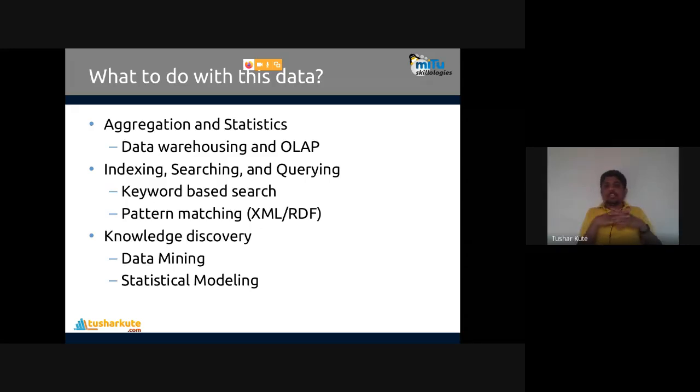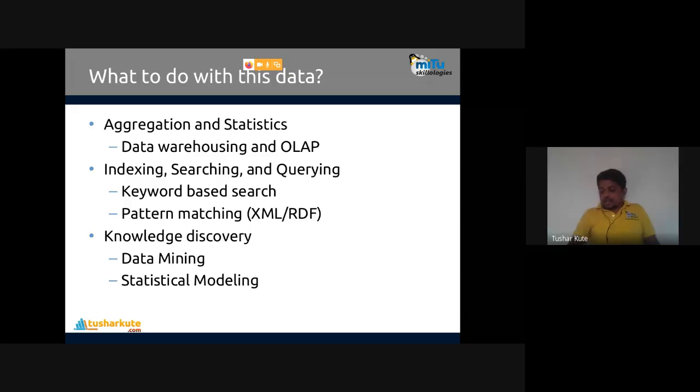The first thing we do with this data is aggregation and statistics. We aggregate data and perform statistical operations on that data, like statistical modeling. Aggregation, like data warehousing, collects all the data at a central location, and then we provide that data from that point. Like Facebook uses a data warehouse called Hive, which I just mentioned.